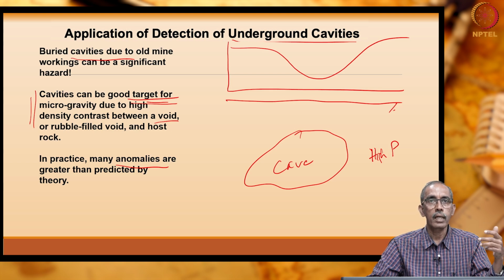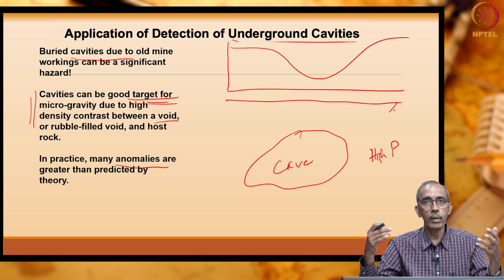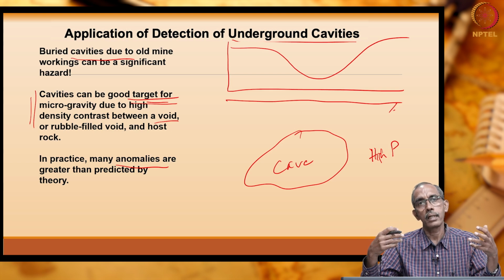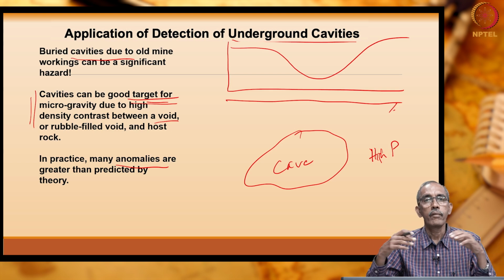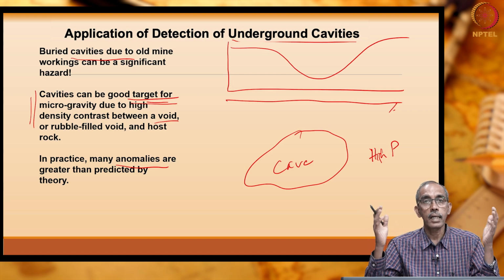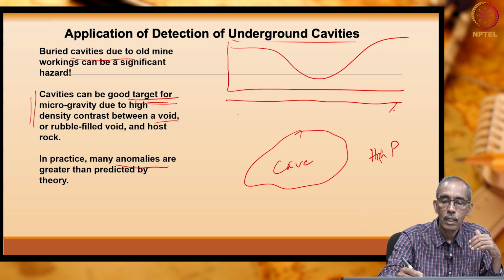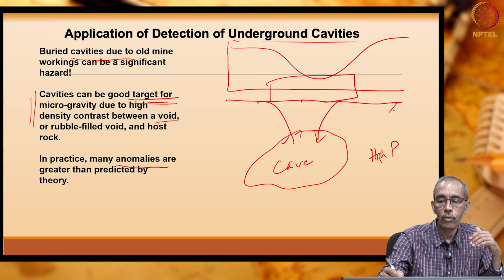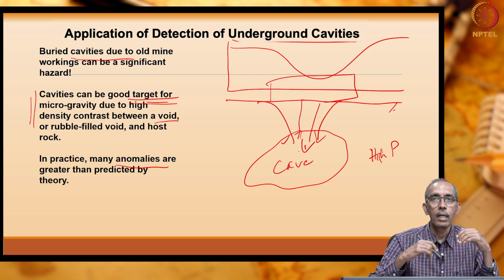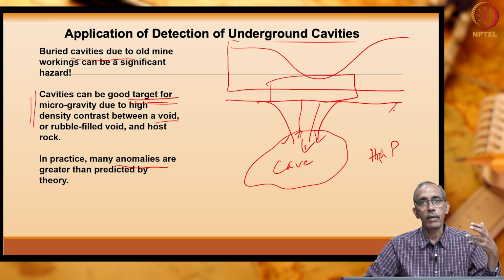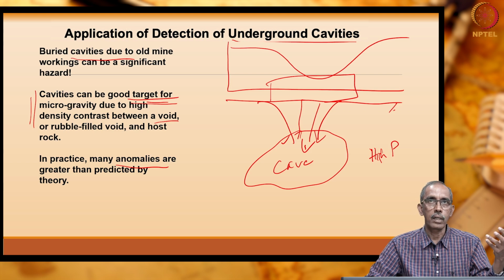Suppose you are working on a limestone terrain, if it is a limestone formation, caves are expected. Over there, if you want to do any development, right, we need to make sure there is not going to be any disaster in future. Like what disaster? Sudden caving, right. Over there, if you plan a major building, the whole area may cave in, right. The roof will collapse, right. To know the location of caves, we can deploy gravity methods.